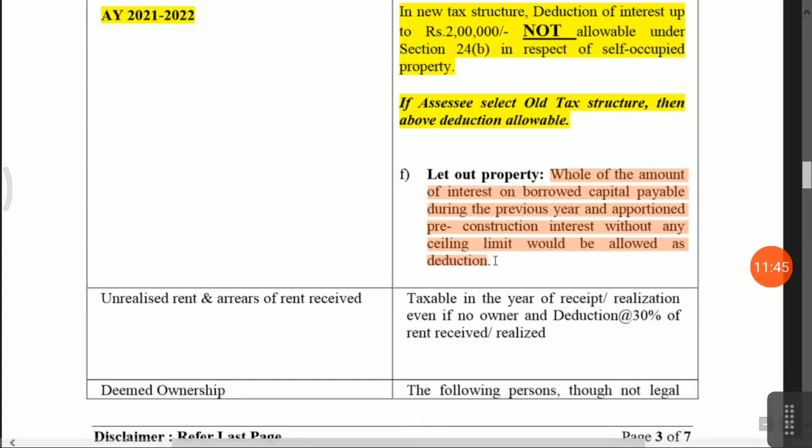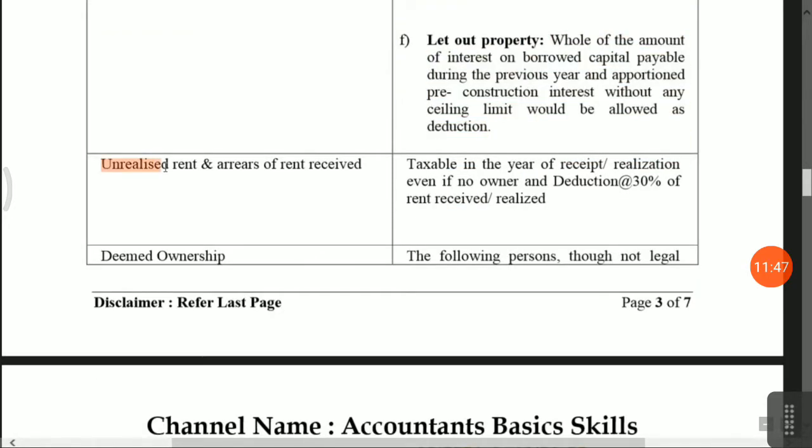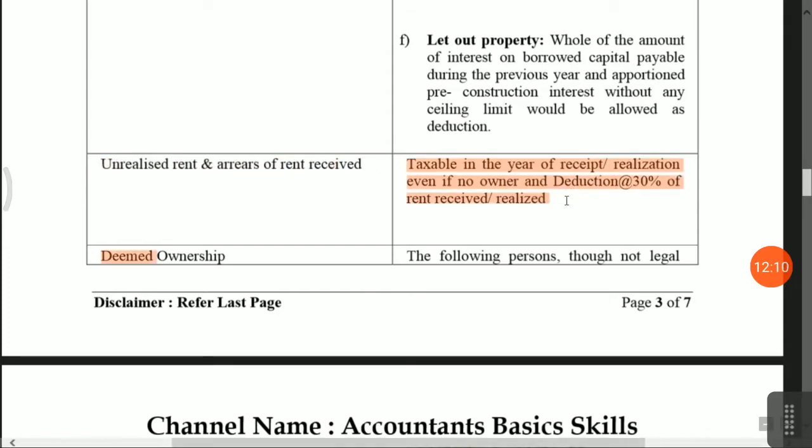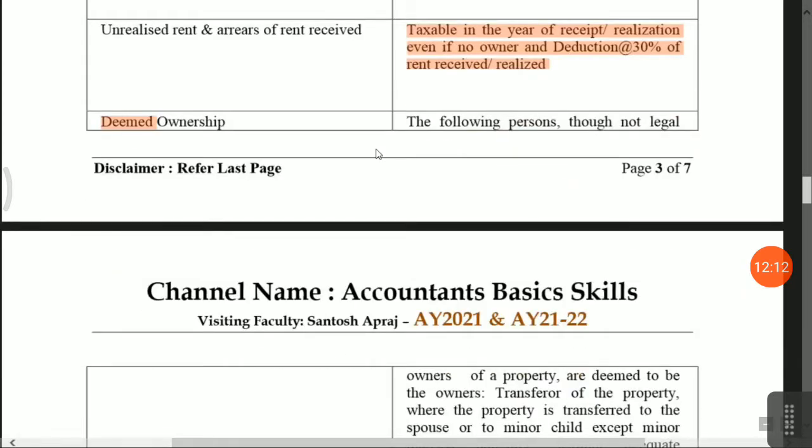Okay. Next one is unrealized rent or arrears of rent received. Then it is taxable in the year of receipt or realization even if no longer the owner. Please note, taxable in the year of receipt or realization even if no longer the owner, and deduction at the rate of 30% of rent received or realized. Okay, clear?